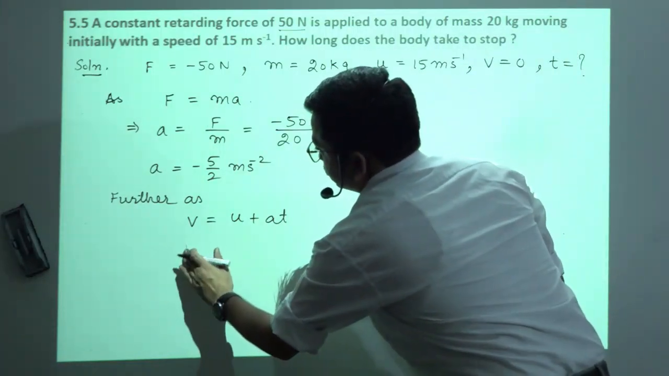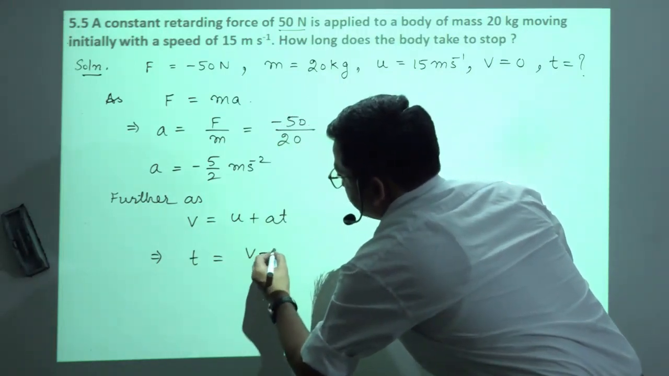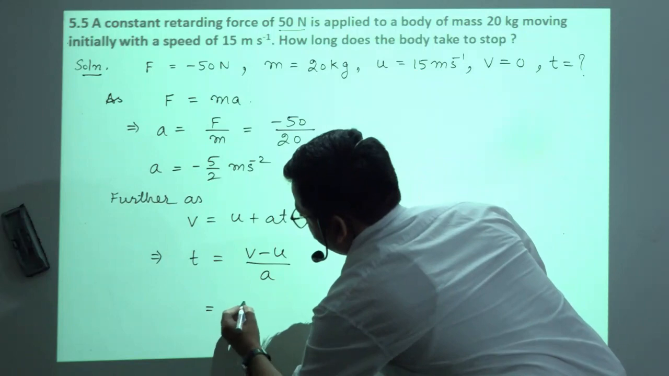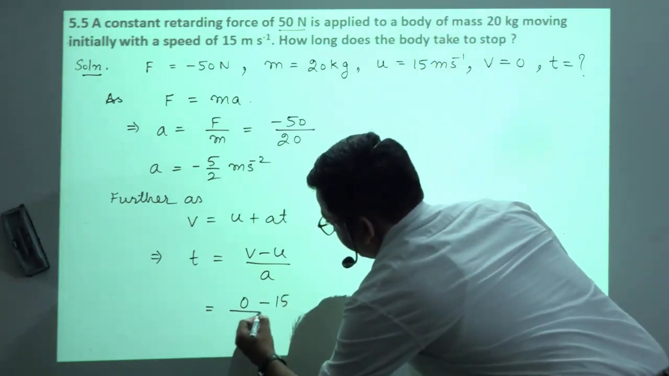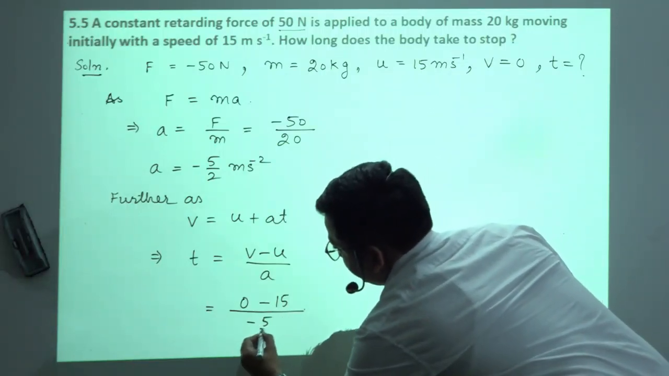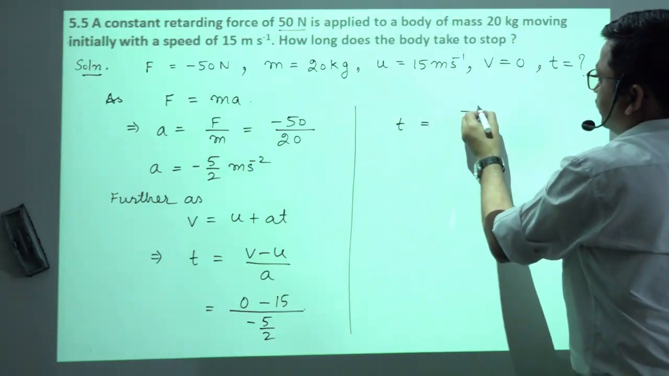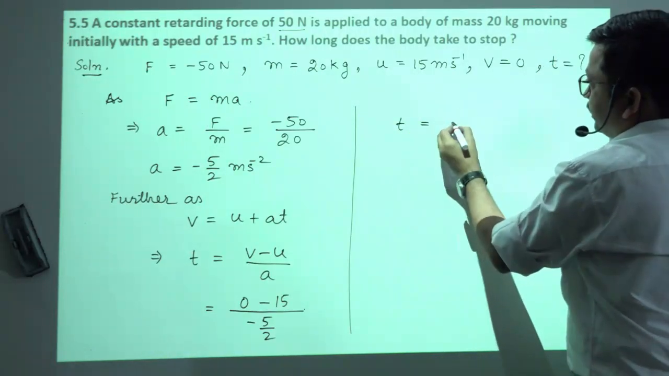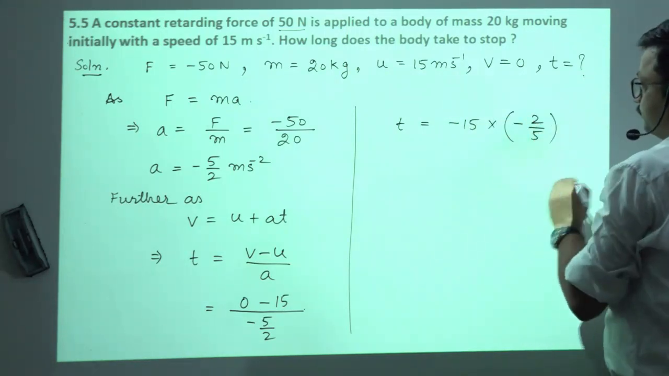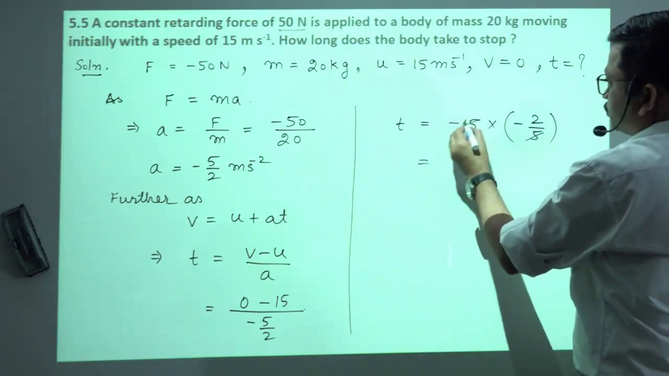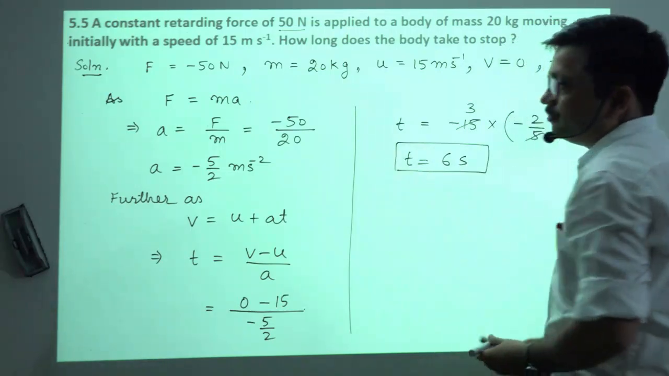V, we want to calculate this T, so which implies T is equal to V minus U by A. And what about V? 0 minus U, 15. About A, what about A? Minus 5 by 2. So in the next step, what we get, this T is equal to minus 15, we will write it as minus 15 into minus 2 by 5. So minus minus will get positive. So it will be equal to 6 seconds. So our answer will be 6 seconds.